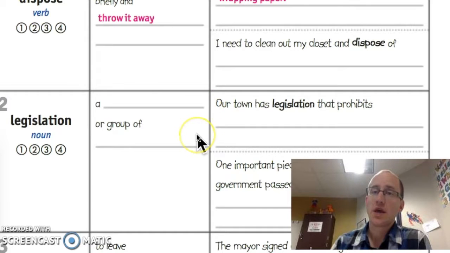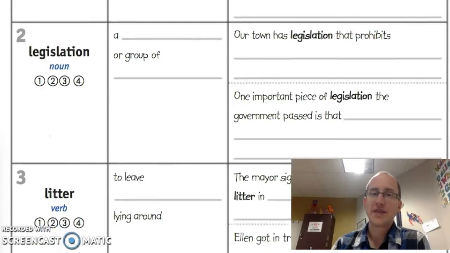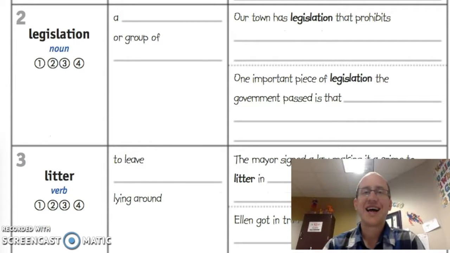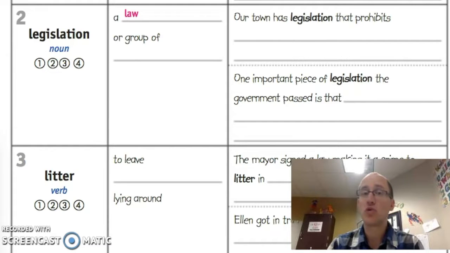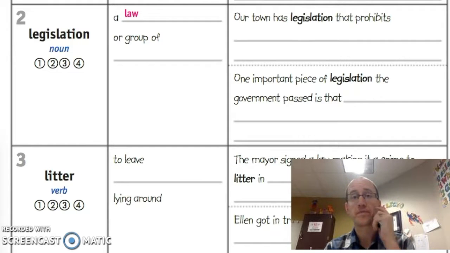All right. Now, let's go on to the next vocab word. Next one is tough to say. It's pronounced legislation. Go ahead and say legislation. Again, legislation. So legislation is a noun. It's a thing. And what it is, it's a law or a group of laws.